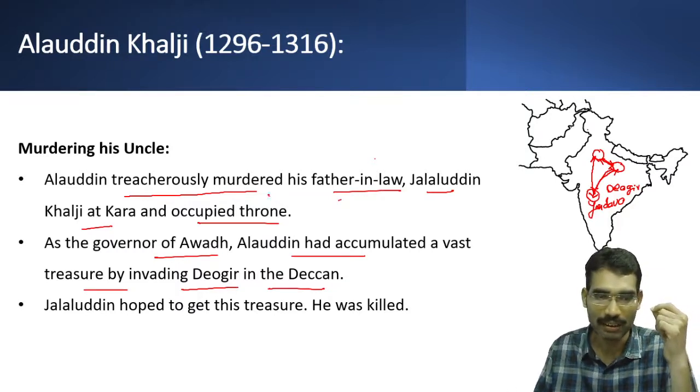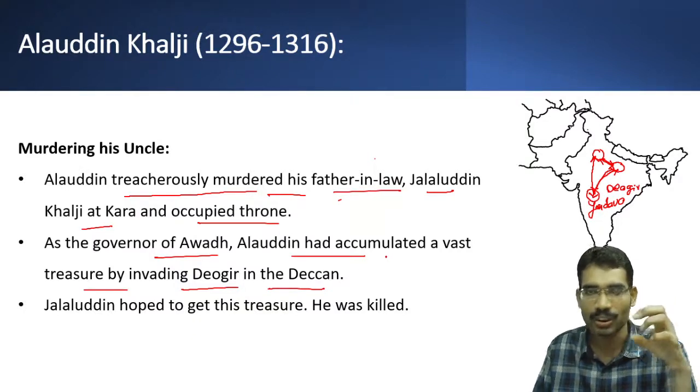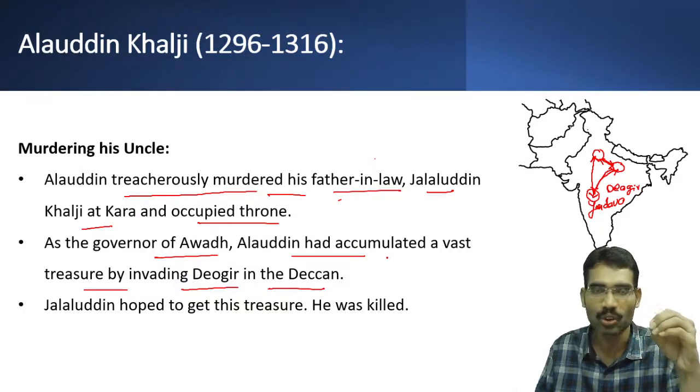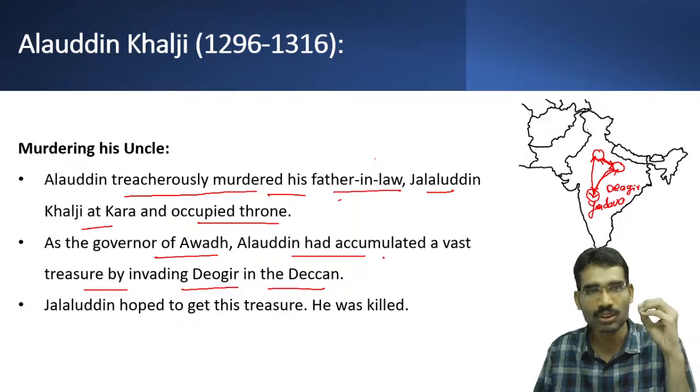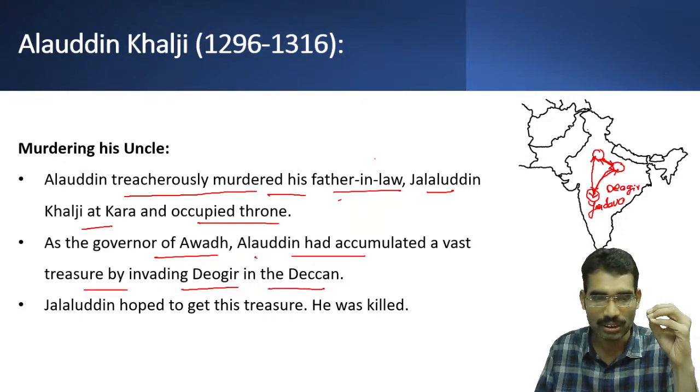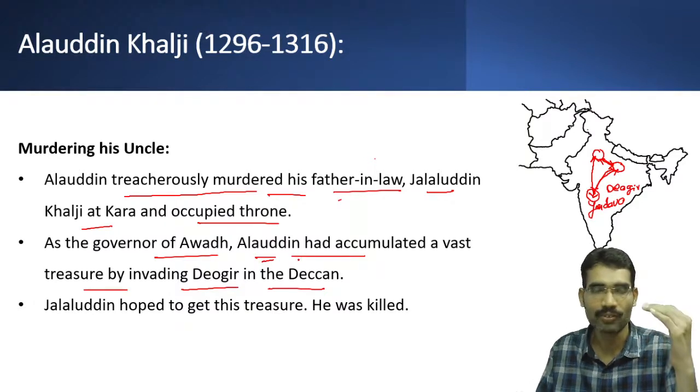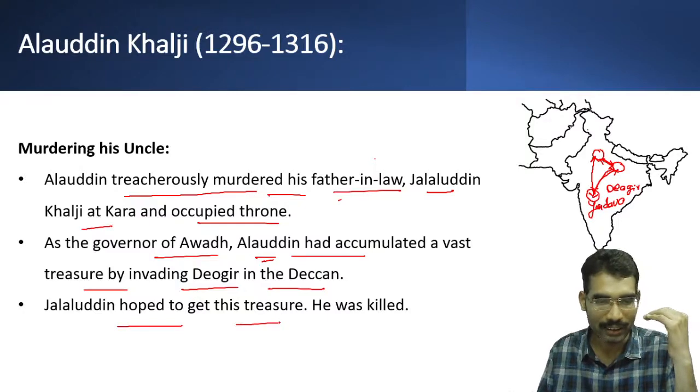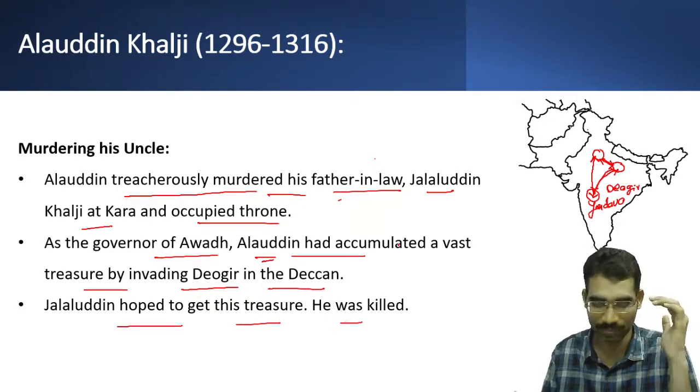He treacherously murdered his father-in-law, and whatever riches he gathered from Deoghar, he distributed those riches and he purchased the nobles of Jalaluddin Khalji. So he used the wealth acquired from the Deoghar expedition to bribe the nobles, and to win over the support of many nobles from Jalaluddin Khalji to his side. Jalaluddin hoped to get this treasure, but he was killed.